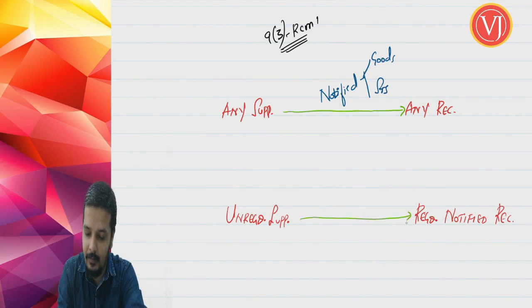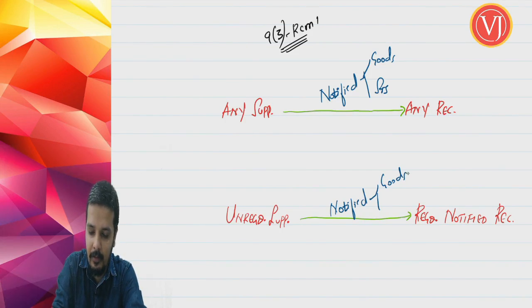And what is the coverage here, or what goods and services can be covered in section 94 RCM type 2? Again, notified goods or notified services.